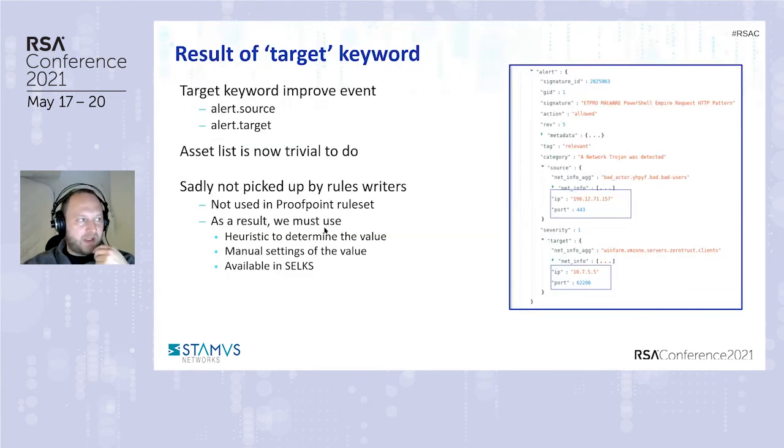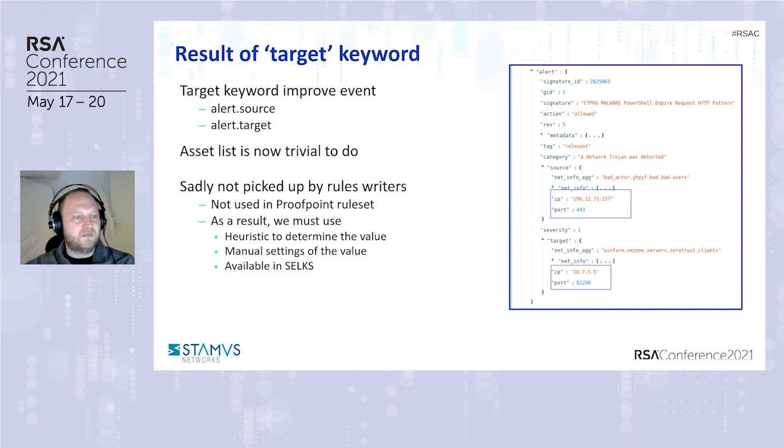So what do we have? When we have this keyword inside the signature, it creates alert.source and alert.target subobjects that contain information about the IP and port of the source and the target. And by doing this, if you want the list of the assets detected by the IDS, you just do alert.target.ip and then you get this list. Before it was not doable, you had some inversion to do manually, so it was really a pain. So with this keyword, you fix the problem.